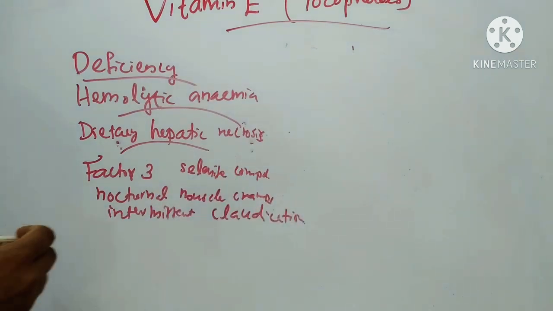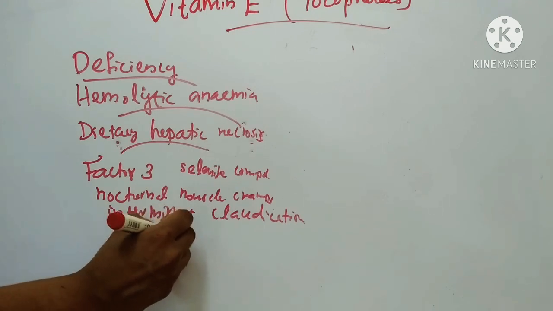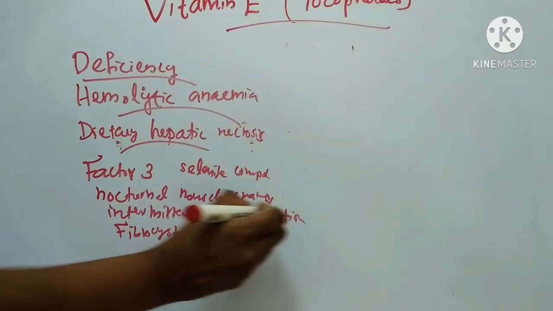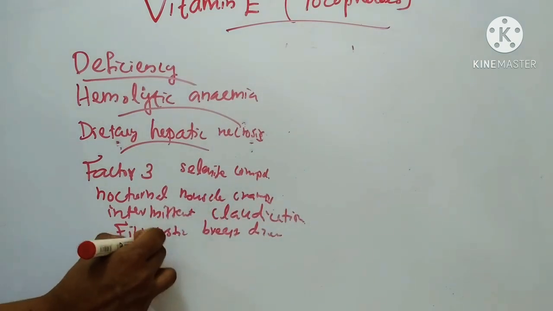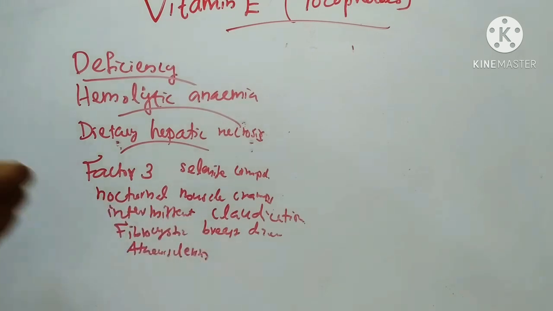Next one is fibrocystic breast disease and atherosclerosis. These are the clinical and therapeutic uses of vitamin E. So this is about vitamin E. This is today's topic. Thank you for watching.